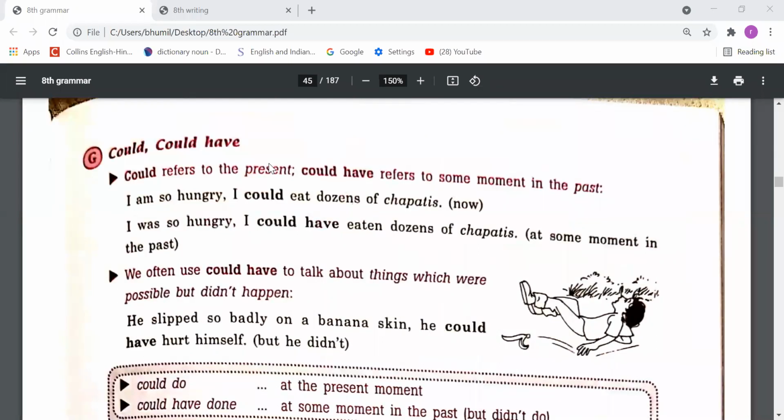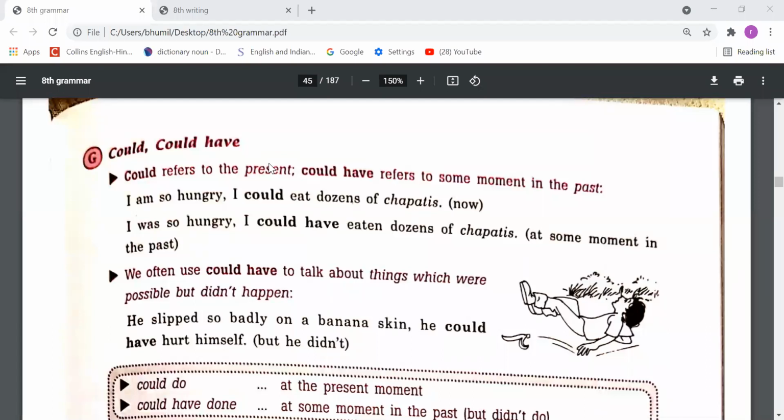Suppose, dear students, I say that मैं बहुत तेज भाग सकता था. So firstly by this we understand that we are telling our ability in the past, means we had the ability in the past. I had the good ability, I was a good runner, so I am saying that I could run very fast. So whenever we express the past ability, then we have to use could plus root form. I could run very fast.